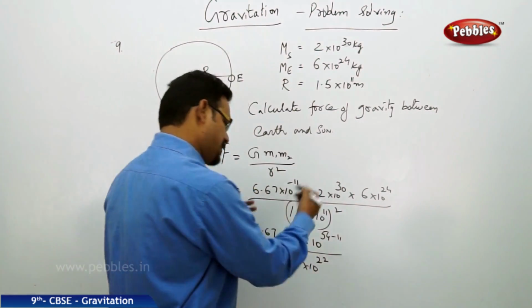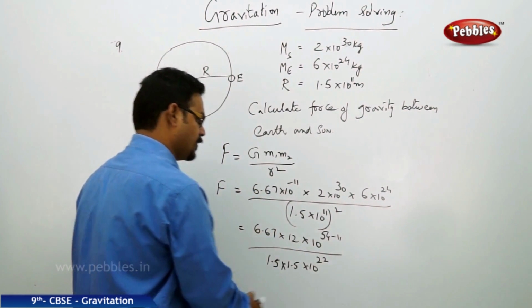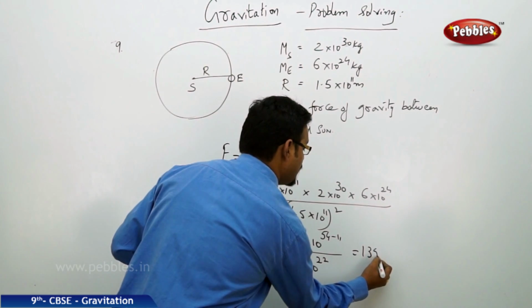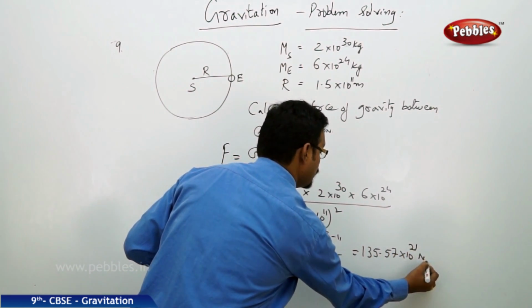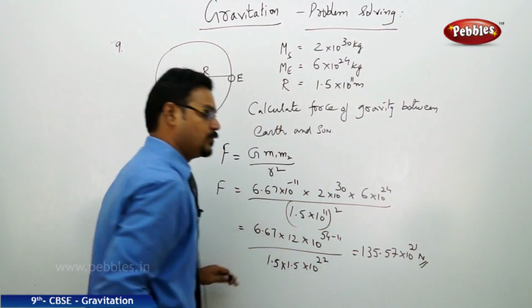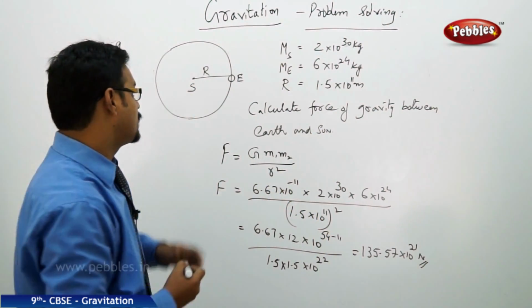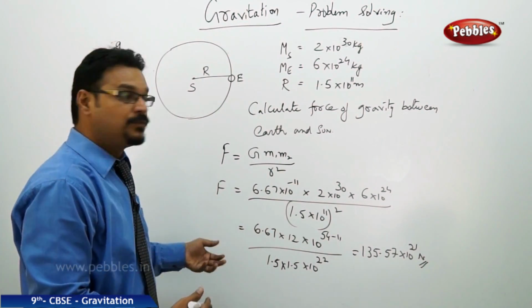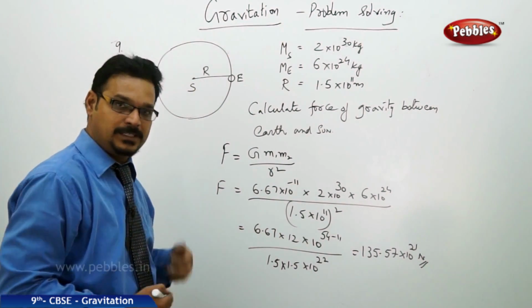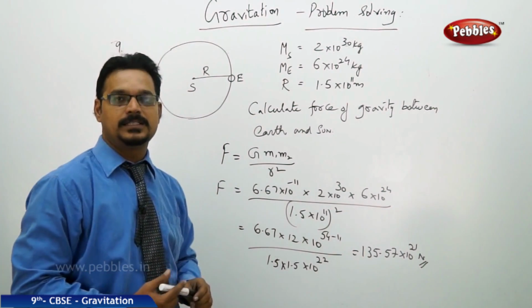Now upon simplifying this fraction, the final answer you get is 135.57 into 10 power 21 Newton. So this is the force of gravity between the Sun and Earth. In other words, this is the force value with which the Sun is pulling the Earth. Similarly, Earth is pulling the Sun.